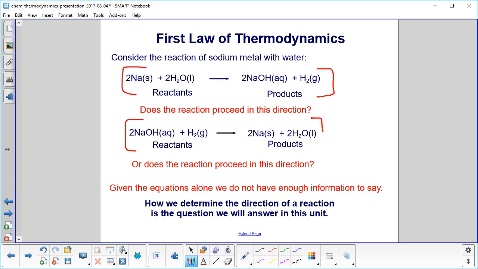Can that form sodium and water? So does the reaction go in that direction or in that direction? We don't know. Well, we do know, but the first law of thermodynamics won't tell you. Given those equations, we cannot answer that very simple question, which way does the reaction go? So we're going to spend some time now determining the direction of a reaction.